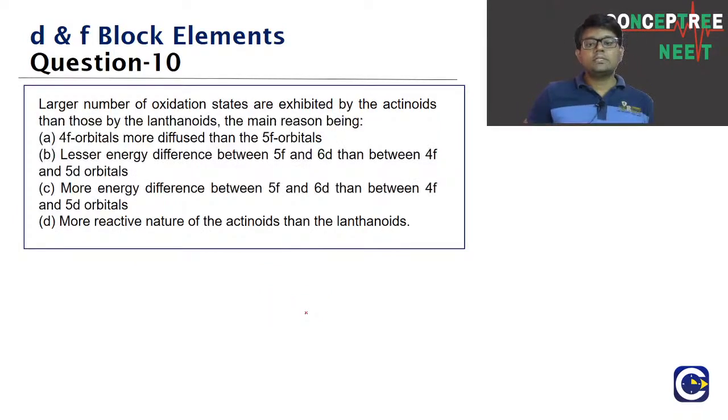Let's look at the next question. Question number 10. So this is about the comparison between the lanthanides and actinides. Look at the question guys. Actinoids can show a larger number of oxidation states than the lanthanoids. So we have to look at what is the reason for that. Why are the actinoids able to show a higher number of oxidation states than the lanthanoids?